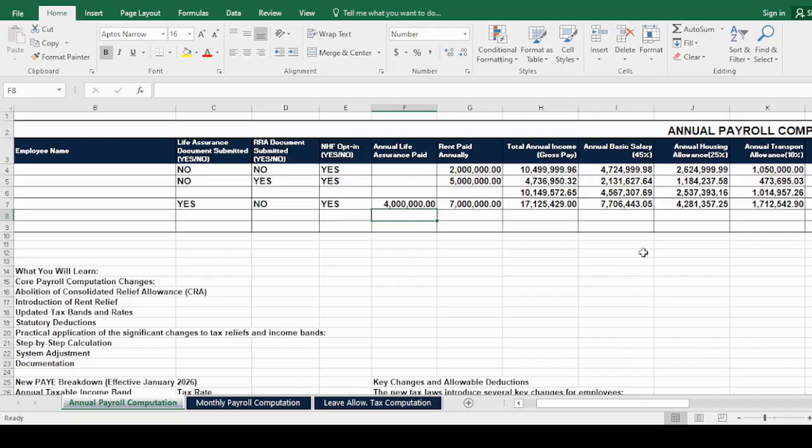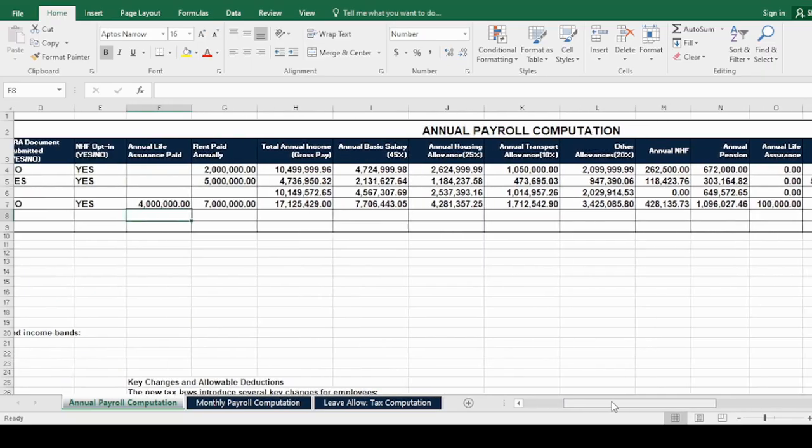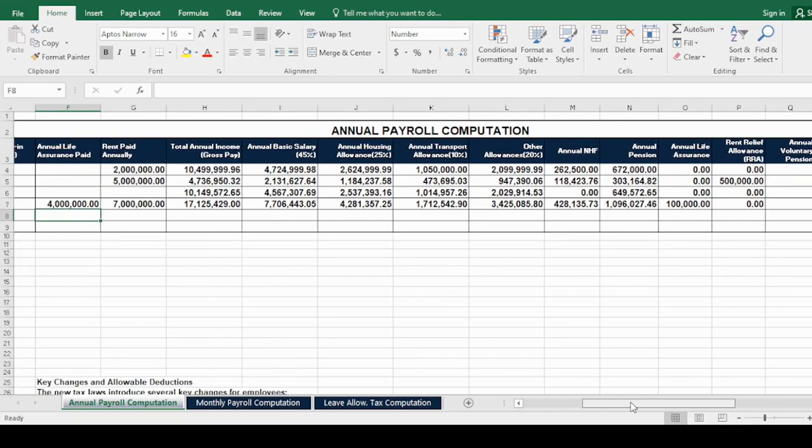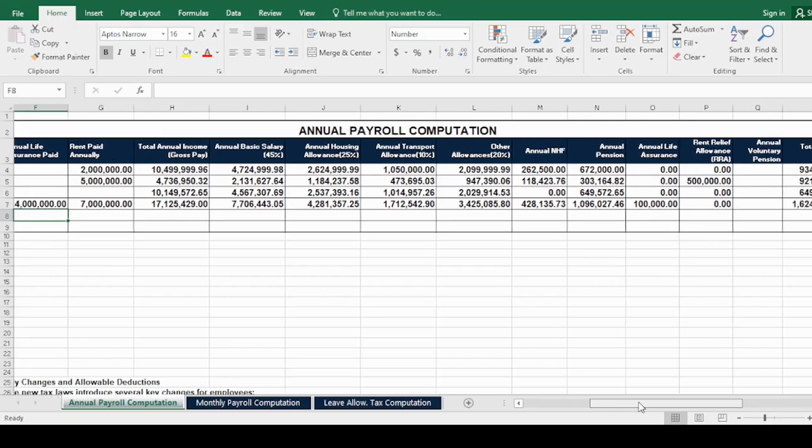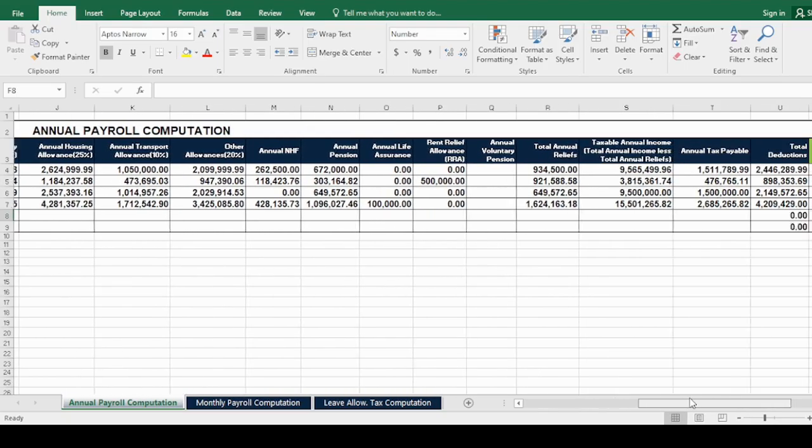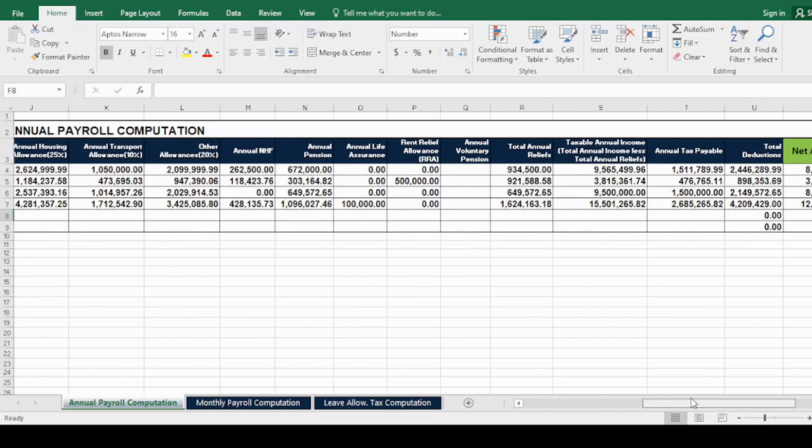So that is it for the annual payroll computation. So quickly, let's also look at the monthly payroll computation.